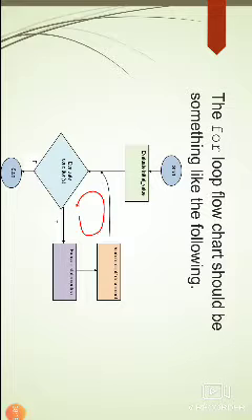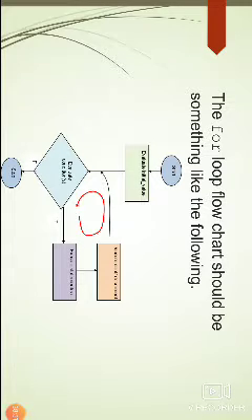So first, as usual, we have to start the program. In this, evaluate the initial value. After that, we have to check the condition. If the condition is true, then a block of statements will be executed. After that, we can increment or decrement. After incrementing or decrementing the value, again we have to check the condition.